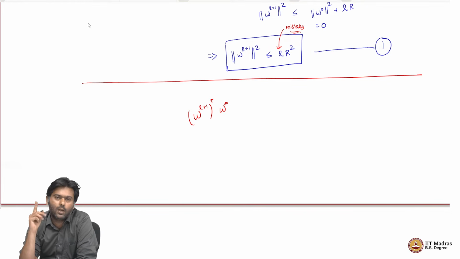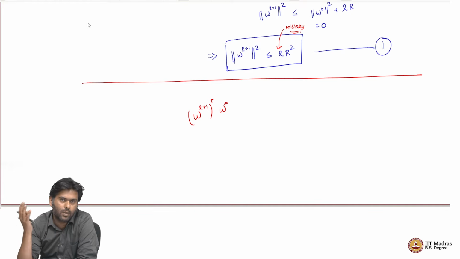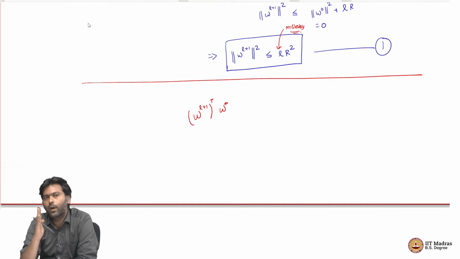Remember, W star is something that I do not know, because that's an assumption that I am making about the underlying data set, that there is a W star which separates this data with gamma margin. I do not know what this W star is, but I know that there is some W star. So, I can still reason about such a W star. What I am trying to reason about is, as I make mistakes in Perceptron, I keep changing my W, and I am asking how does my dot product with the W star change.